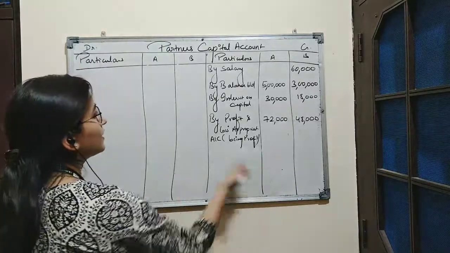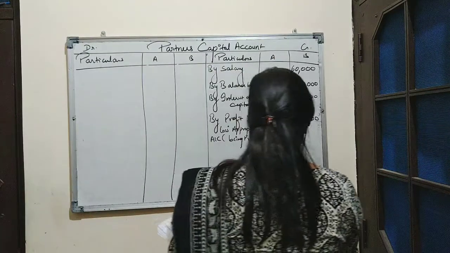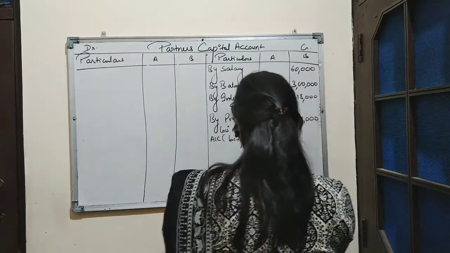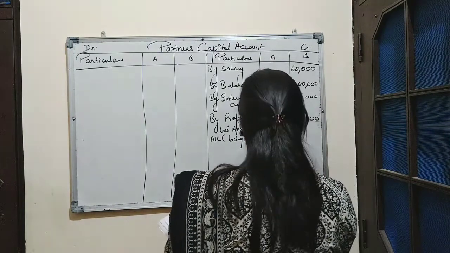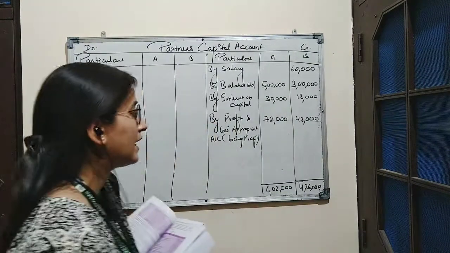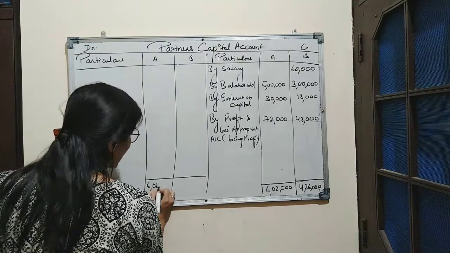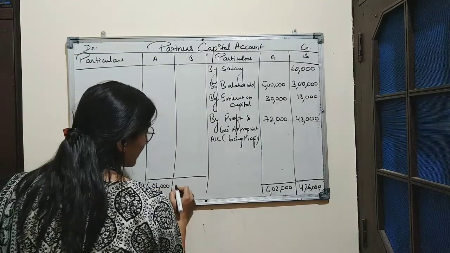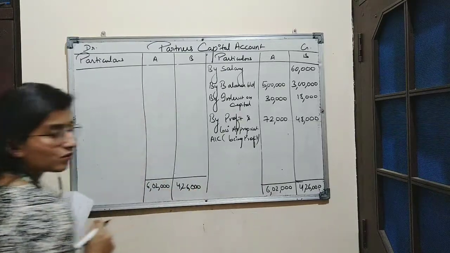So it is clear that credit side is having a greater amount. So we will calculate this amount. Amount is 4,26,000 of B and 6,02,000 of A. We will record the same amount on debit side also. 6,02,000 A's total and 4,26,000 B's total.